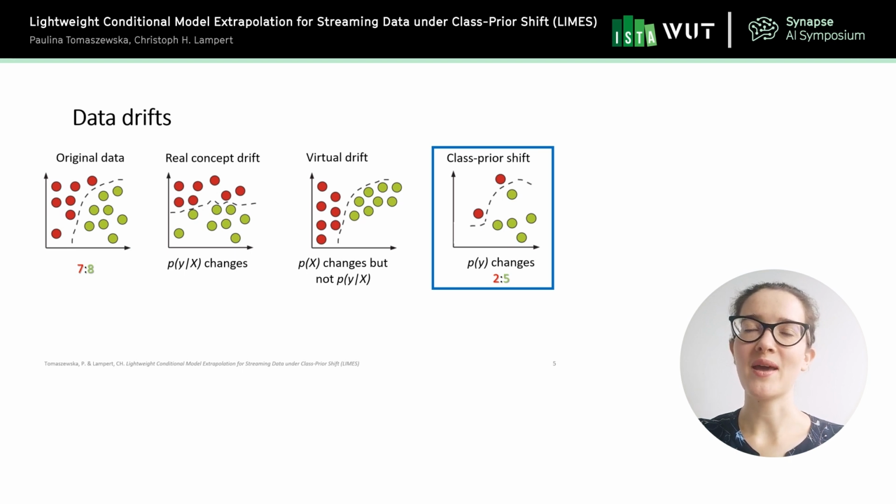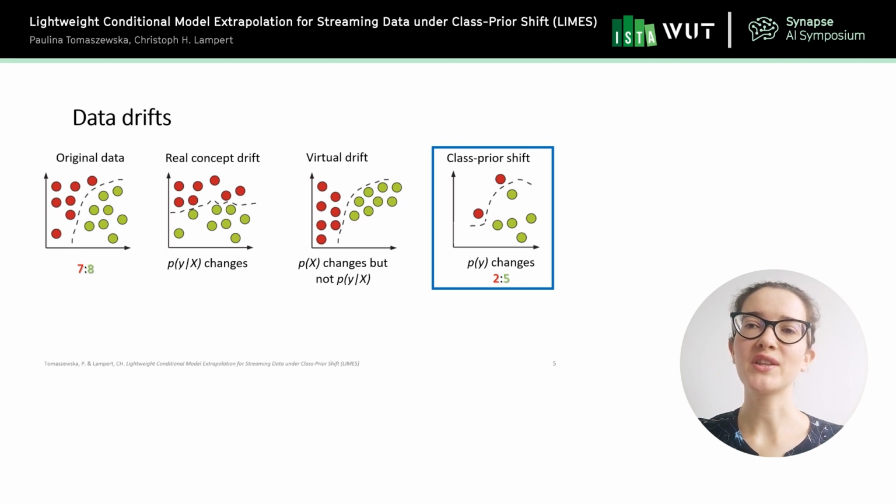The first of the changes that may happen is called real concept drift, where the class distribution changes so that the decision boundary is also changed, because the conditional probability of y given x is different. Another change that we may see in the data is called virtual drift. Here, the probability of x changes, but the decision boundary is the same. The fact that p of x has changed is shown by the change of the location of the dots.